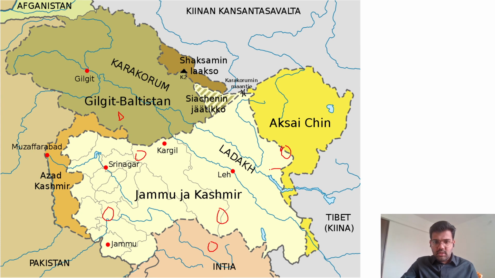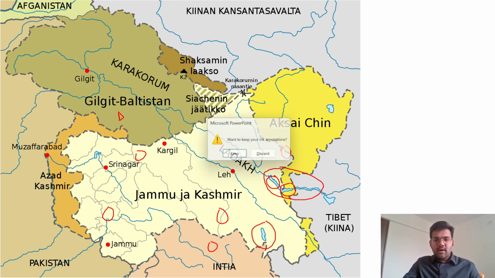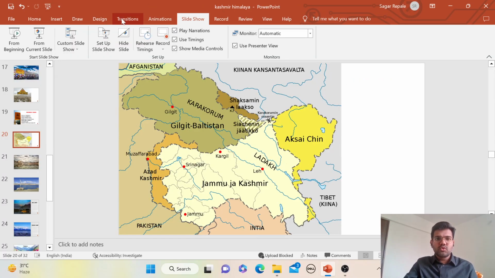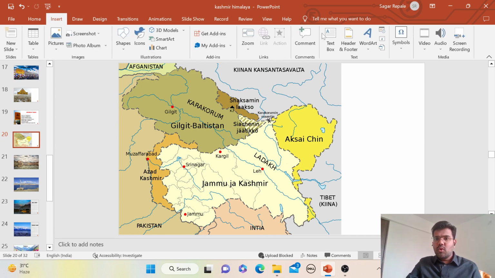This is Pangong So Lake, and you can see almost two-thirds of the lake is present in China. This part is present in the disputed territory between India and Pakistan, and this much part is present in the Ladakh Union Territory. Here the movie Three Idiots was shot, at Pangong So. Then to the south of it, you can see So Moriri Lake. In the Ladakhi language, the word so means lake.